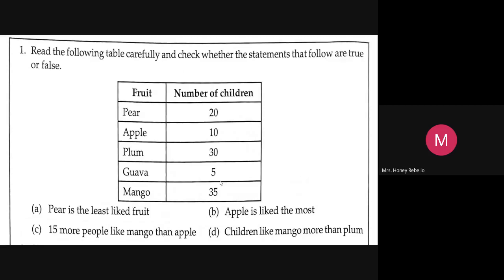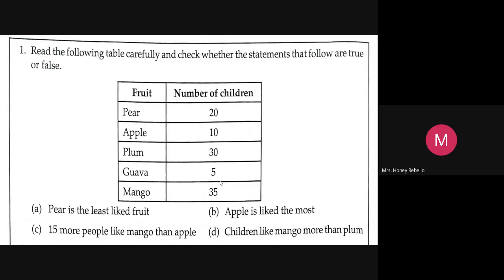Read the following table carefully. Don't write anything, children, and check whether the statements that follow are true or false. So you have to be very careful. You cannot learn from somewhere. You have to observe. Okay, you keep all this in your mind.